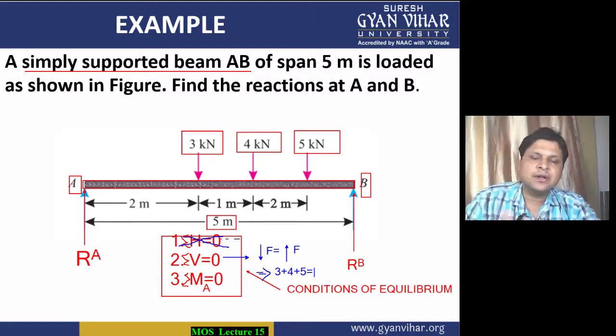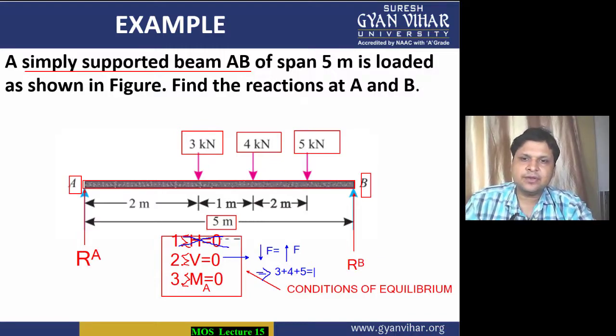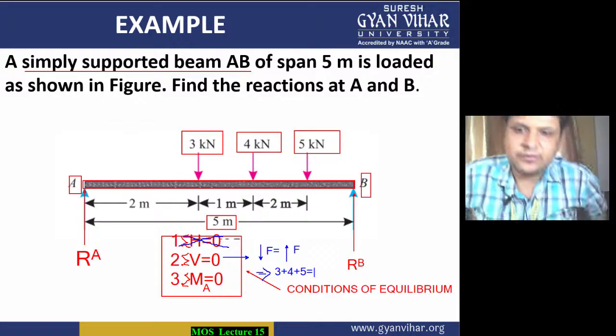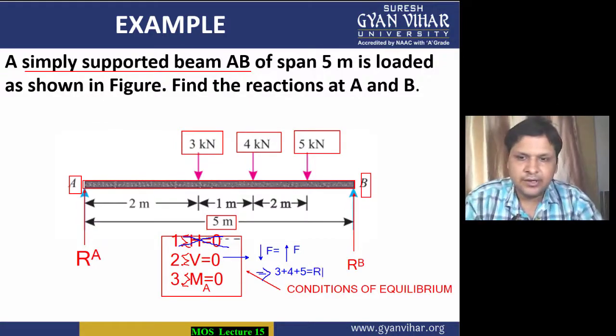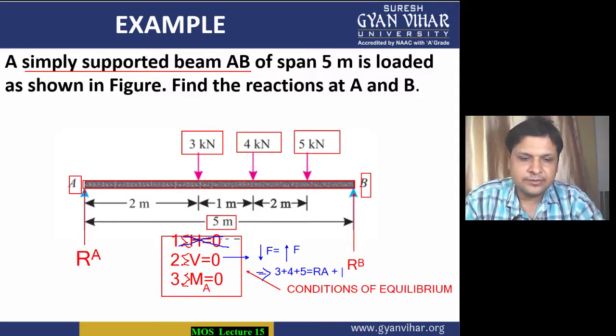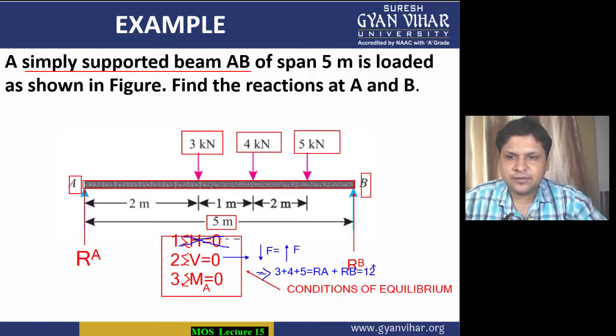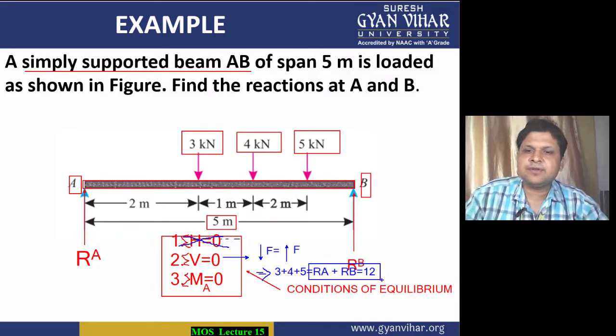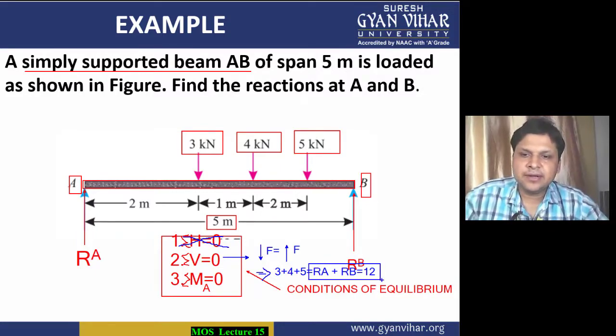As I have told you, there are two supports, and two supports means the two reactions which are going upwards. Therefore the summation of forces going downwards will be equal to RA plus RB. So from this we can get RA plus RB is equal to 3 plus 4 plus 5, which is equal to 12. So you have got this first equation between the unknowns RA and RB.